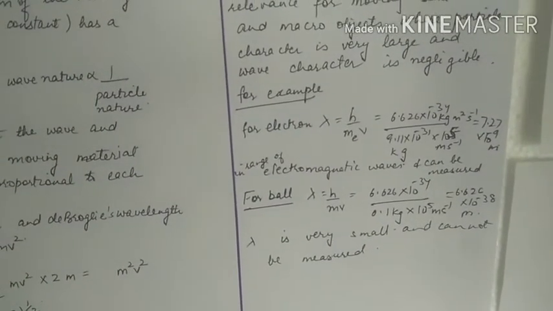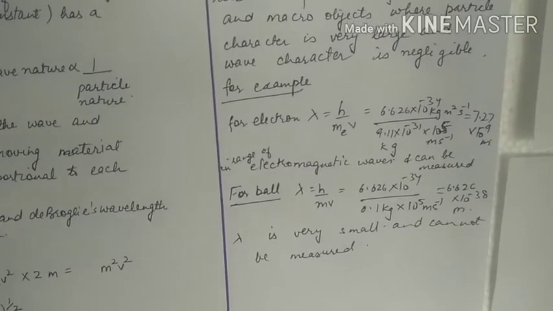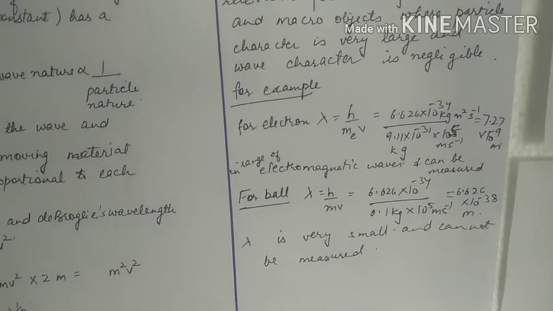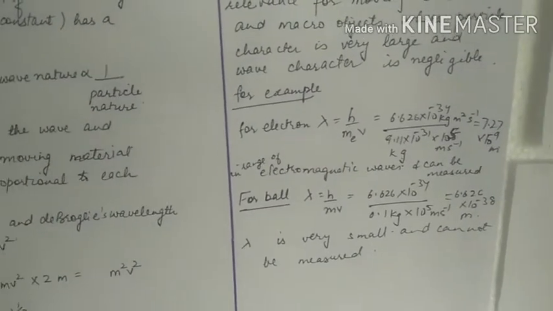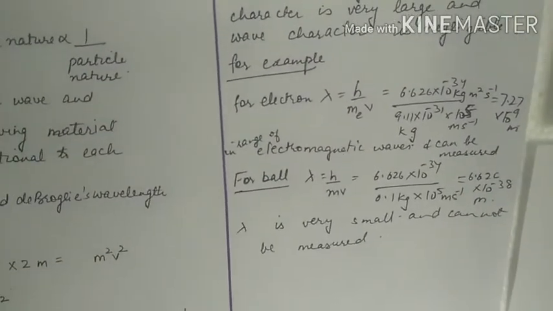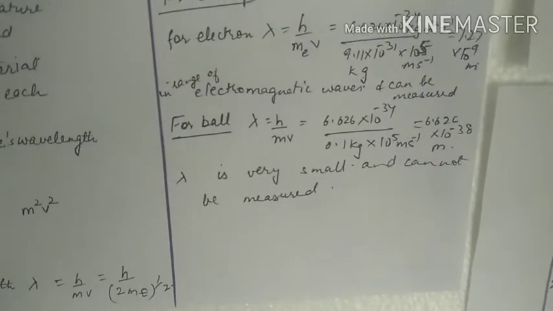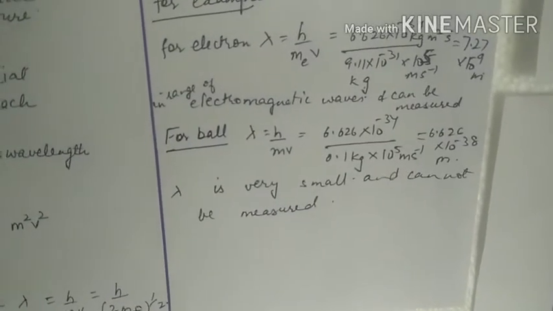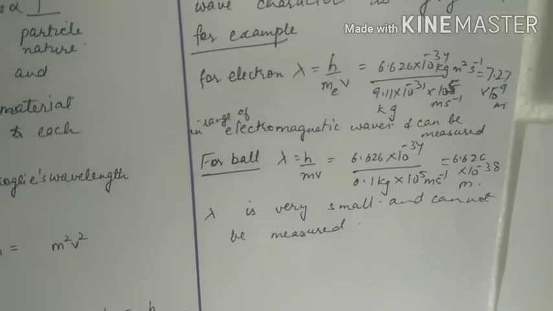For electron, if we put the values in h by m_e v, where m_e is the mass of electron, we get the answer 7.27 into 10 to the power minus 9 meters, which is in the range of electromagnetic waves and can be measured. But for a ball of say 100 grams, when you put the values, you get an answer 6.626 into 10 to the power minus 38 meters, which is very small and cannot be measured.